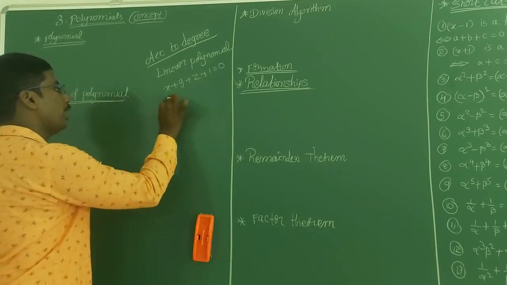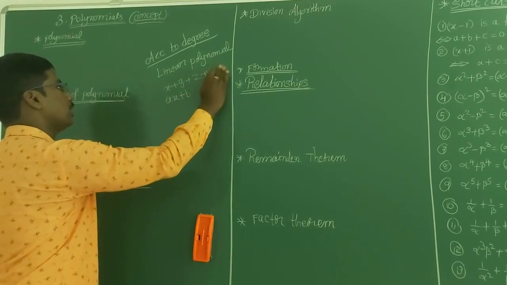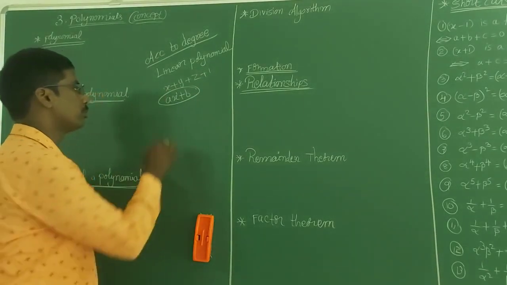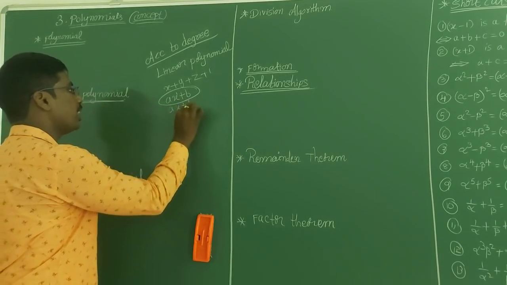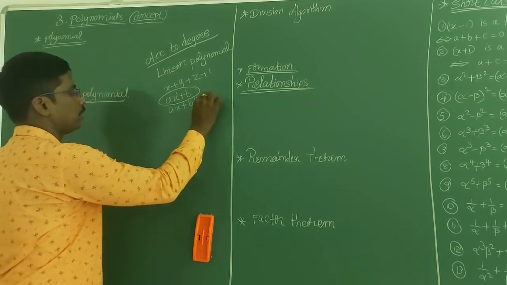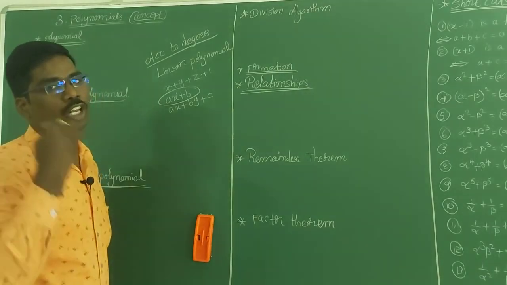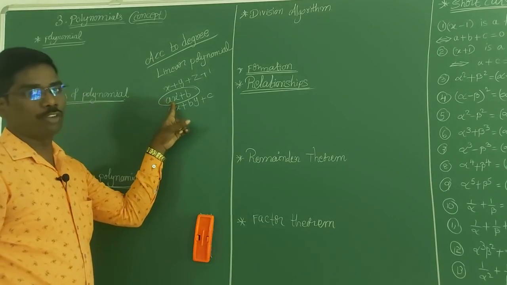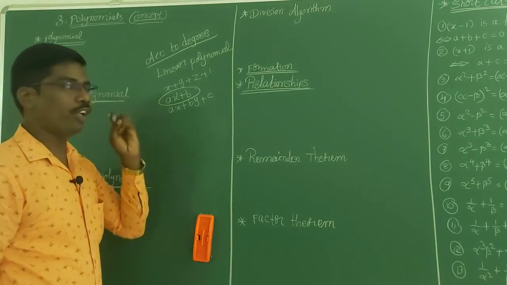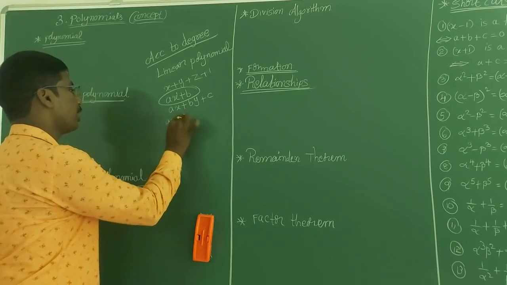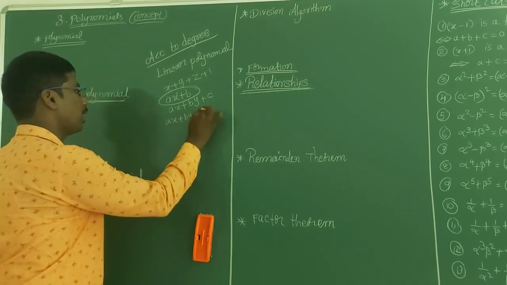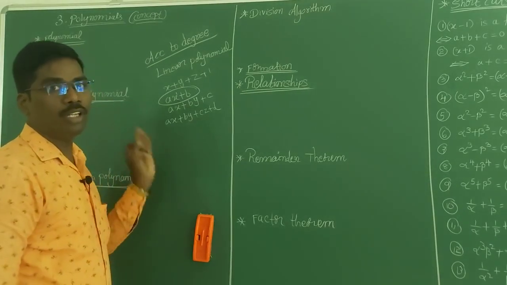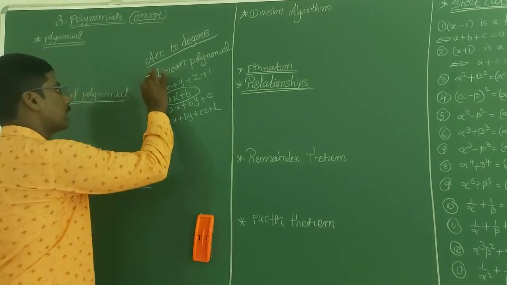The standard form I will write is ax plus b. This is a linear polynomial in one variable. Ax plus by plus c is a linear polynomial in two variables, because x and y are linear variables. Ax plus by plus cz plus d is a linear polynomial in three variables. So like that. Next,